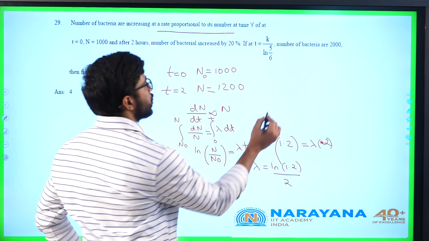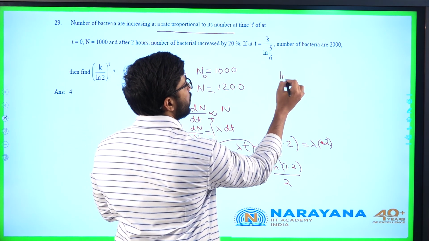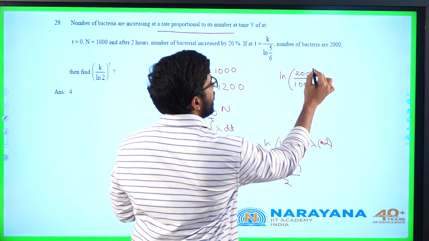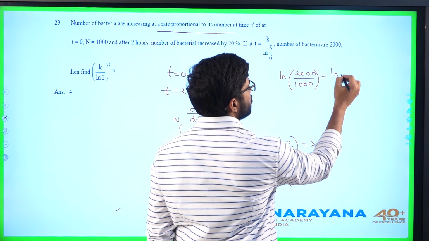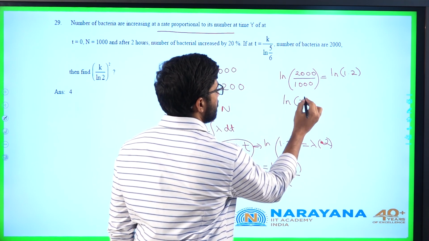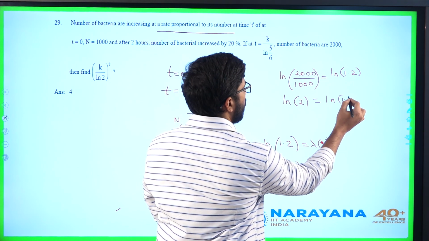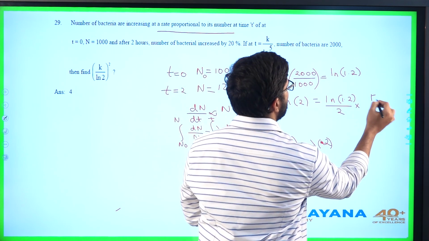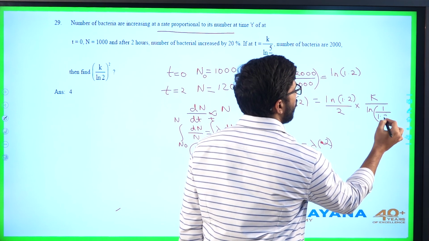So, substitute n equals 2000, we will use this formula now. ln of 2000 by 1000, that is ln of 2, is equal to lambda into t, where lambda is ln of 1.2 by 2, and t is k by ln of 5 by 6. 5 by 6 is nothing but 1 by 1.2.